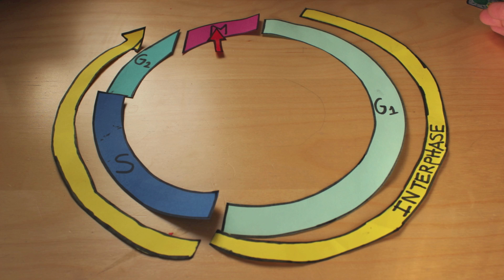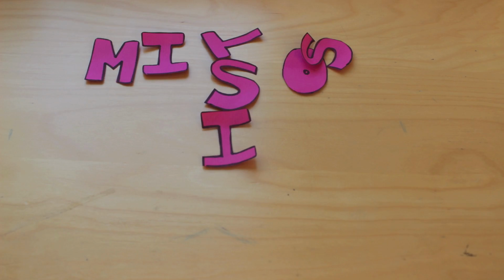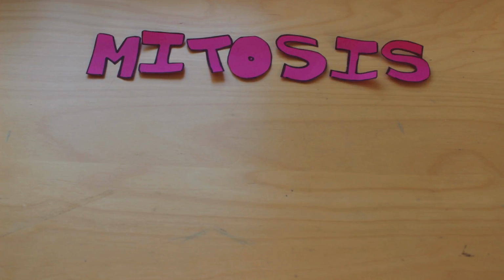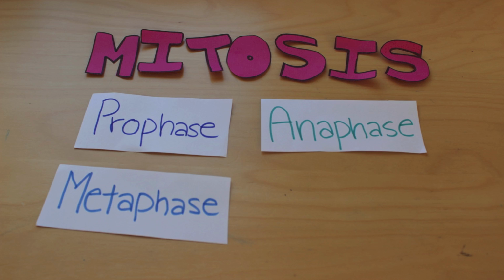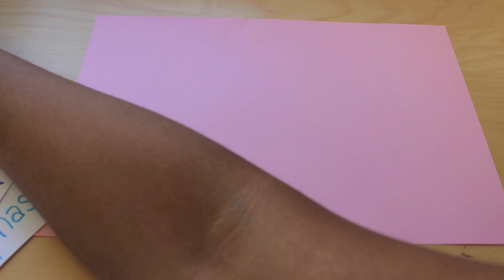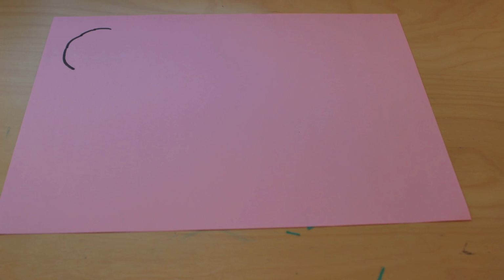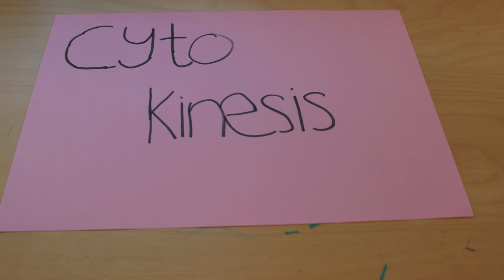The M phase is where cell division occurs, and it takes place much faster than interphase. The M phase consists of 2 stages, and the first stage, mitosis, is the division of the cell nucleus. Mitosis is split into 4 phases: prophase, metaphase, anaphase, and telophase. The second part of the M phase is cytokinesis, and it is the division of the cytoplasm.